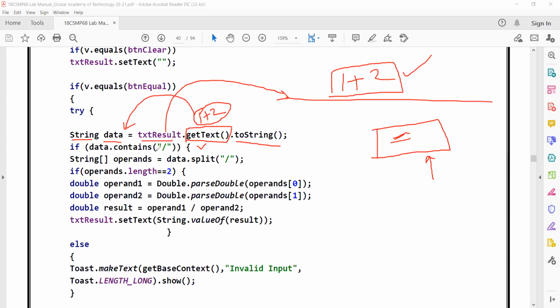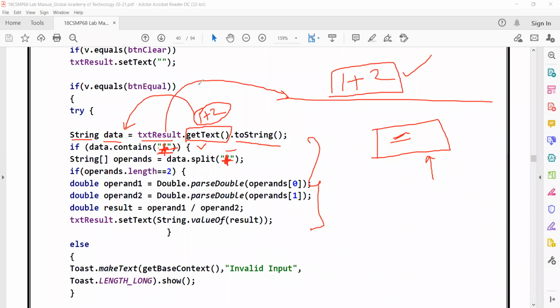Now I'm checking whether data contains a division sign. But anyhow, let me change it to plus, because I'm doing 1 plus 2. The entire code remains the same. Only one change you should do: the division you should change to plus, and similarly here also the division you should change to plus. That's all. If it is minus, you change plus to minus, and here also change plus to minus. Only these two changes you have to do. When you scroll down, you can see that the entire code remains the same.